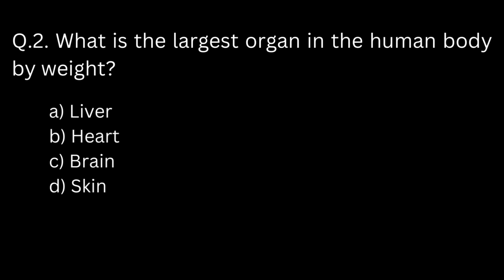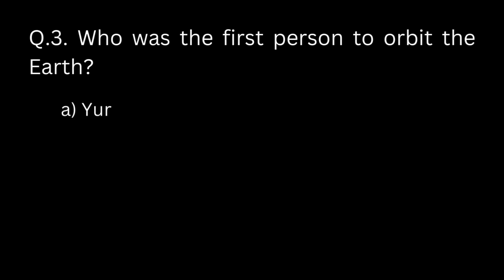What is the largest organ in the human body by weight? A. Liver. B. Heart. C. Brain. D. Skin. Answer A. Liver.